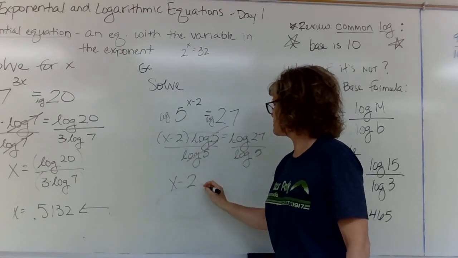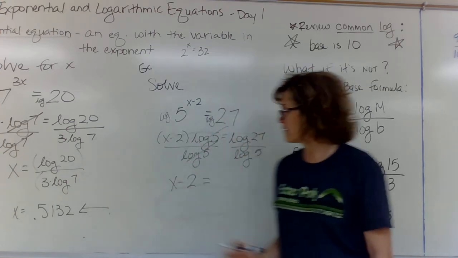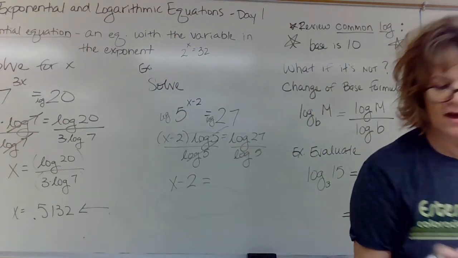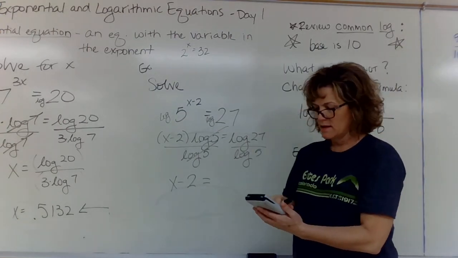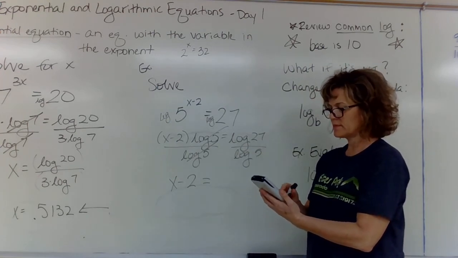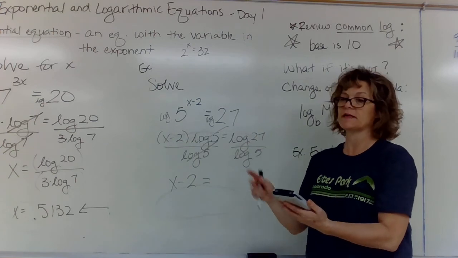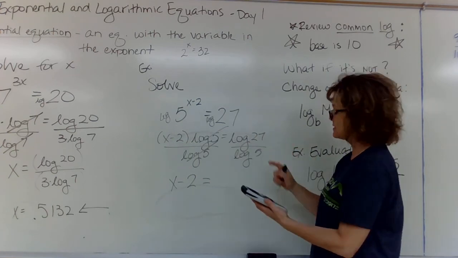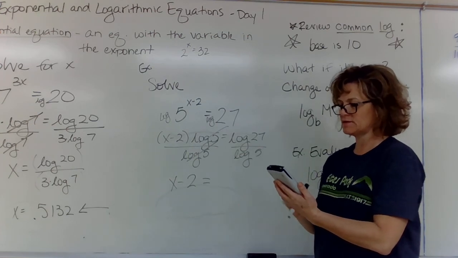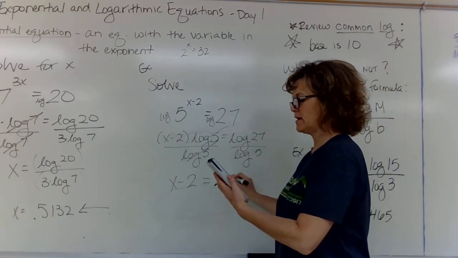X minus 2 is all you have left over here. And this is just decimal stuff. Get your calculator. Log 27 divided by, I'm going to open a new set of parentheses. Log 5, close it, hit enter. 2.0478.